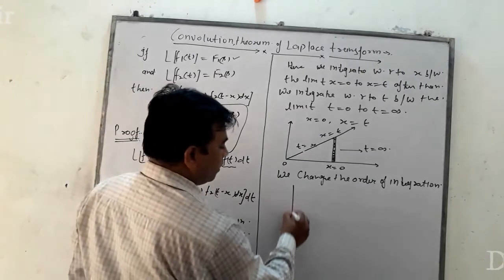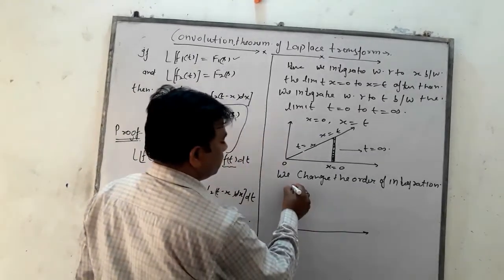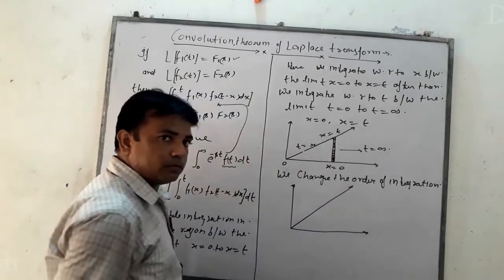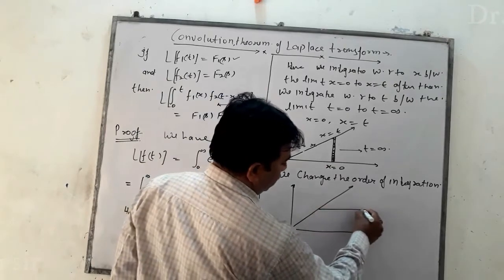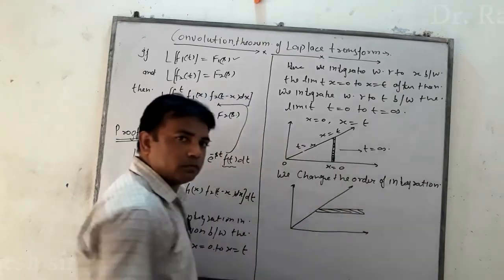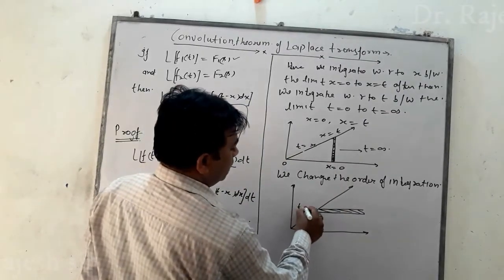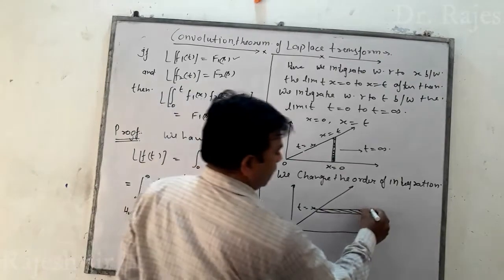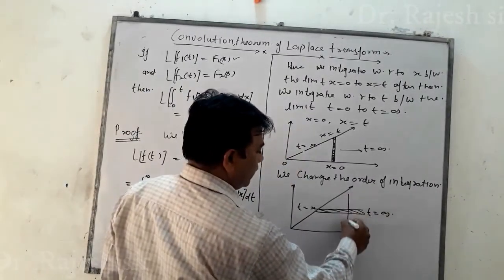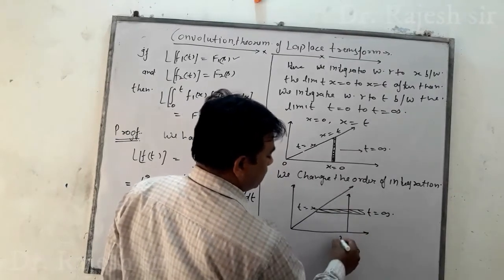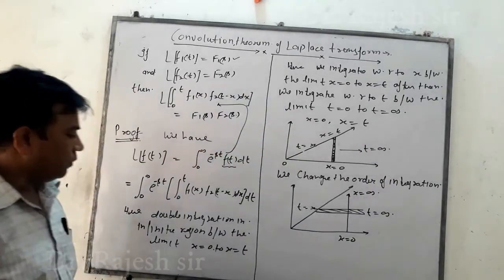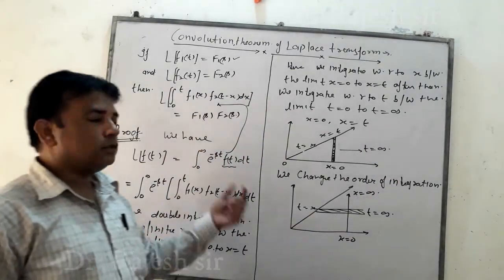So the next figure: the line is this. Take the strip of this, t equal to x and t equal to infinity, and after that for the second limit x equal to 0 and x equal to infinity. This is how we change the order of integration.